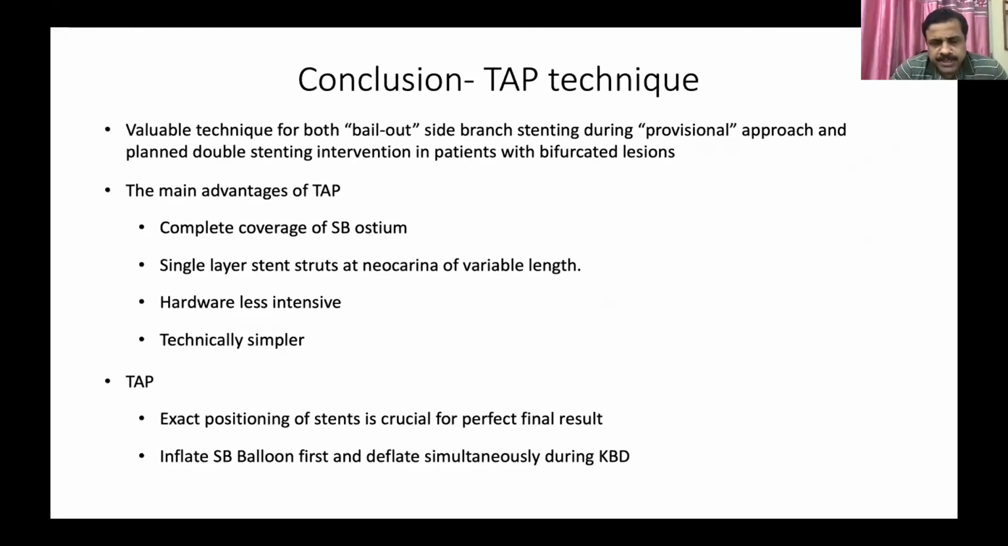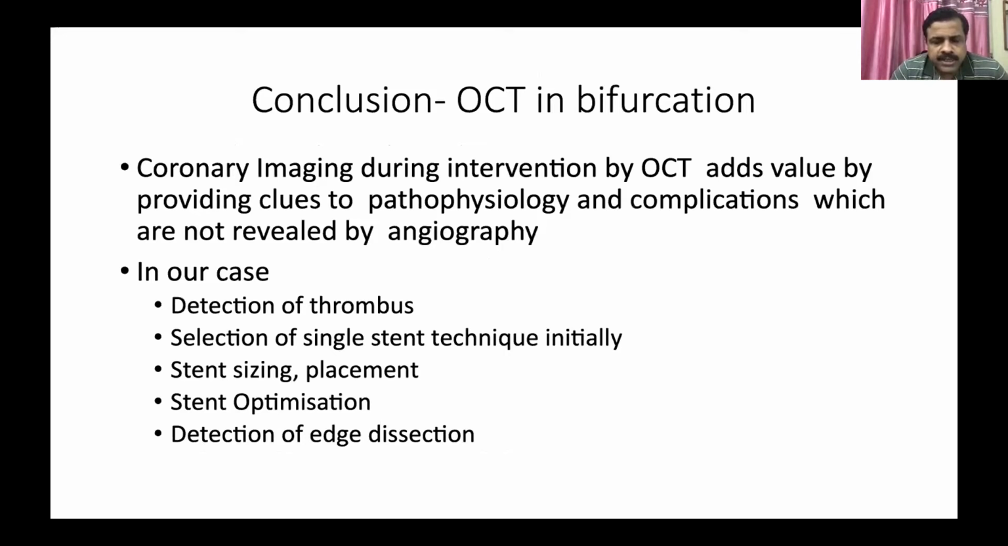It ensures a complete coverage of the side branch ostium. Only a single layer of stent struts at the neocarina, and it is less hardware intensive and technically simpler. The problem, yes, is that we have to be careful about the positioning of the stents. That is the most important thing. We should inflate the side branch stent balloon first, and then deflate simultaneously during the kissing balloon dilatation. And POT ideally is to be done if the left main has adequate length, and if you have taken the balloons a little longer in the kissing balloon, then we have to definitely do a POT.